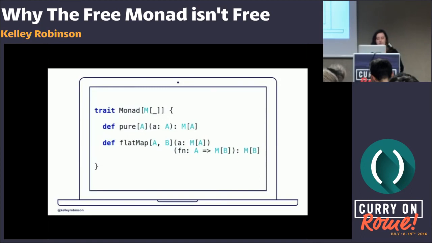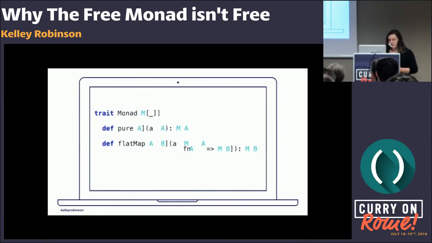So a monad is some type that's implemented the pure and the flat map methods. It's a container, a context, a collection. The pure method is going to lift a value into that context and create the computation builder. And then flat map is kind of like map. Like a functor, it's going to map over the values in the container, apply a function to it, and then flatten the context. And we'll see what that means.